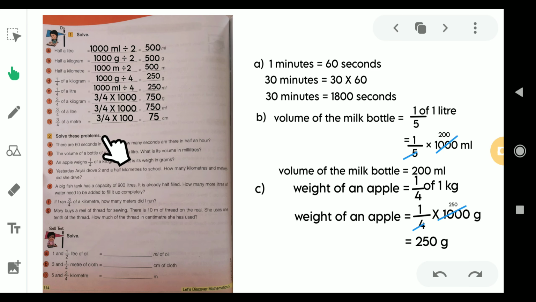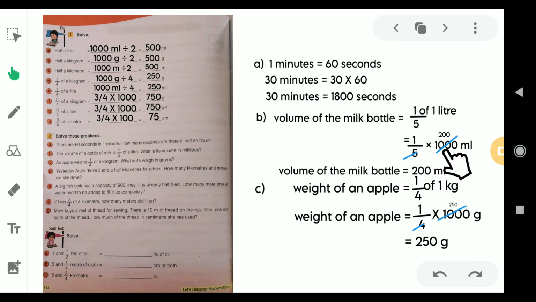Let's move on to the second, that is, the volume of the bottle of milk is 1/5 of a liter. Then what is its volume in milliliters? So the volume of the milk bottle is 1/5 of 1 liter. So 1/5 we write as it is, and 1 liter means 1000 ml. We know this, right? So 1/5 of 1000 ml we have to find out here.